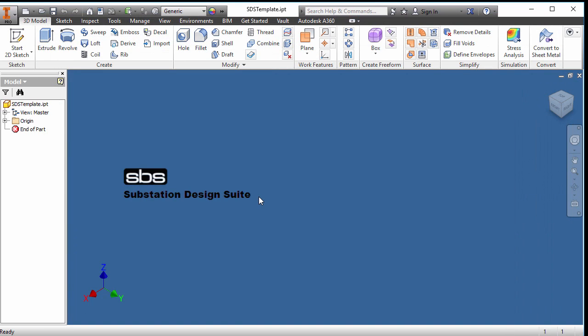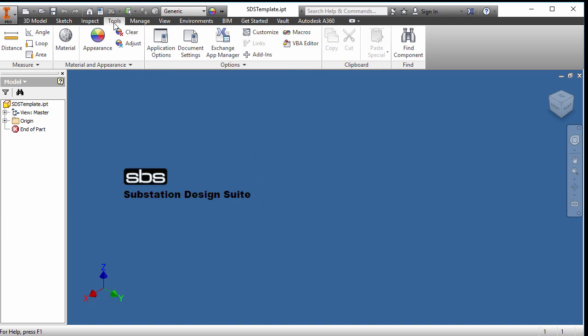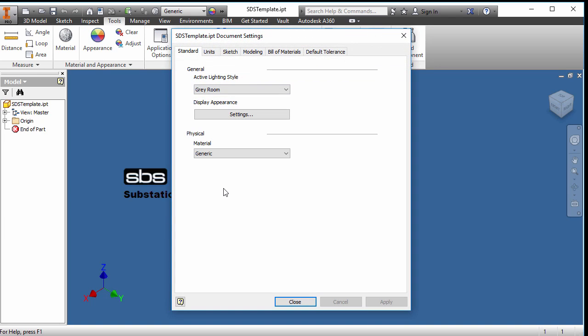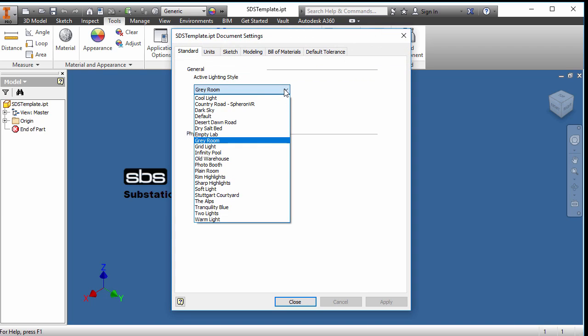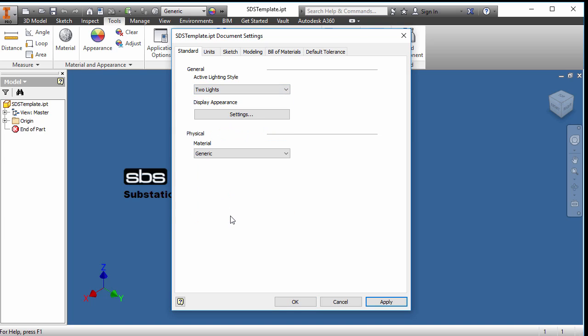Now that we've got our UCS changed, we want to look at the tools, and we want to go into the document settings. Now, typical lighting style, for some reason I'm on a gray room with something I was doing earlier, but 2 lights is a decent setting. The rest we can look at just as it defaults.